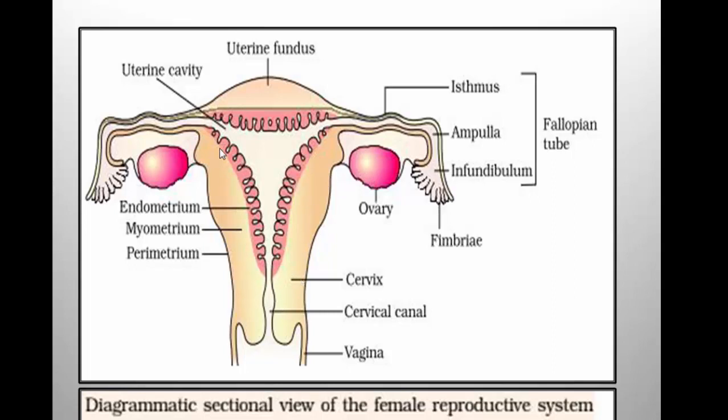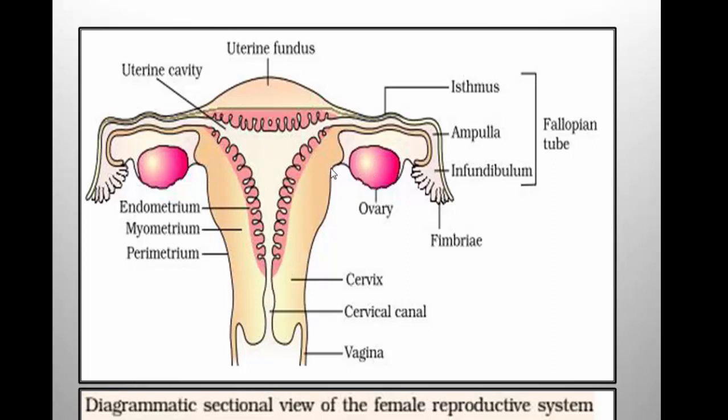This structure is called uterus, and this is the cavity inside the uterus called uterine cavity, and this portion represents uterine fundus. The uterus is also called womb of the mother.